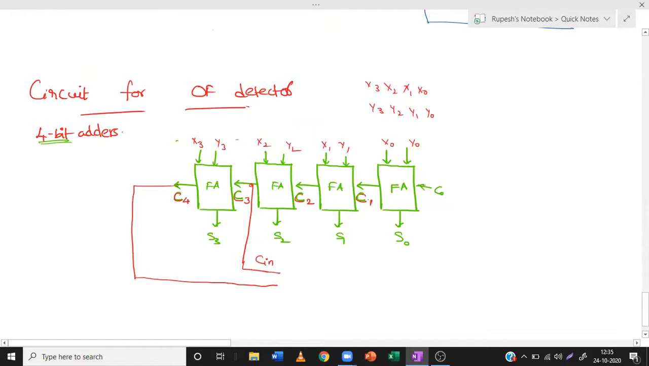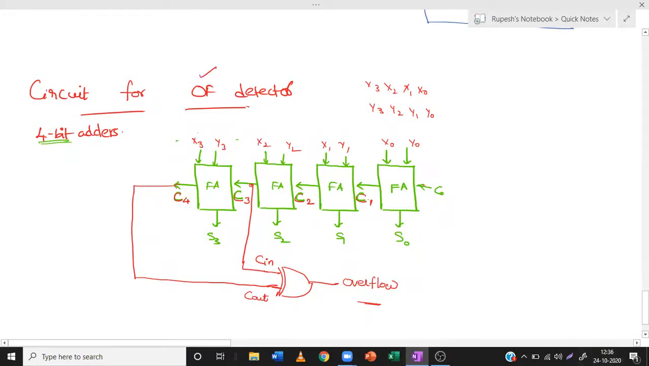C out is the output carry from the last adder. So this is C out. And what we have to do to both of these? Obviously, we have to XOR it. XOR gate is represented like this. If you XOR it, whatever is the output coming, that is overflow. So this is the design of a simple circuit for an overflow detector. Okay,